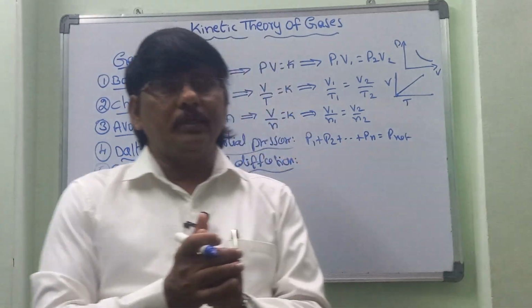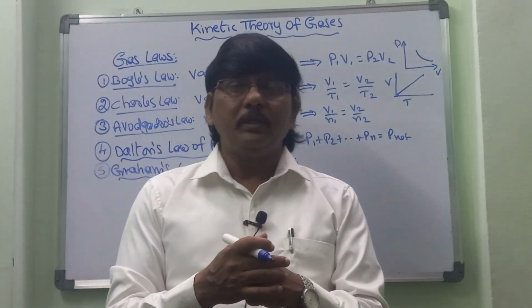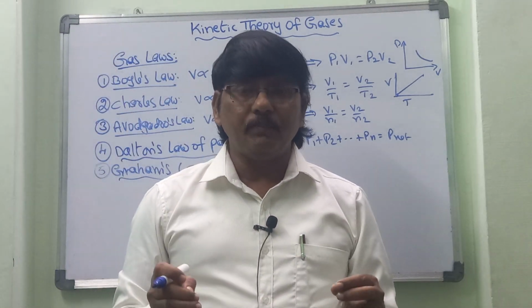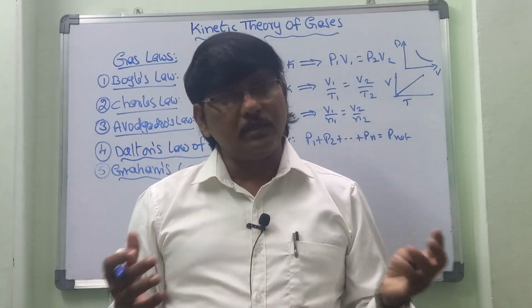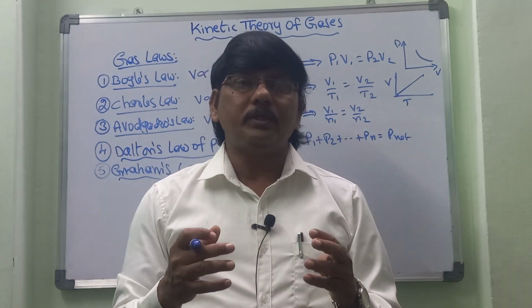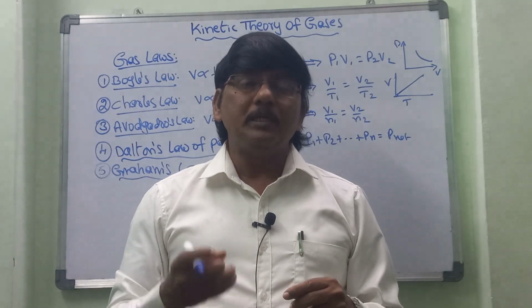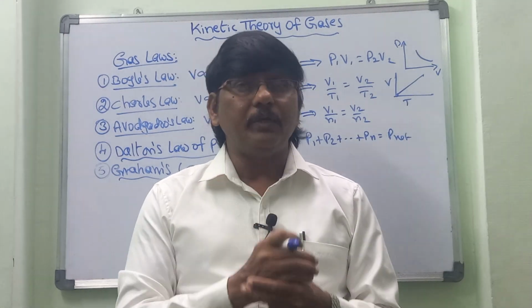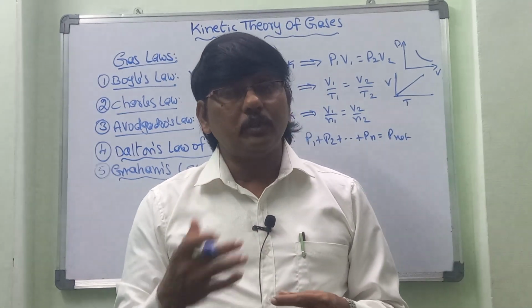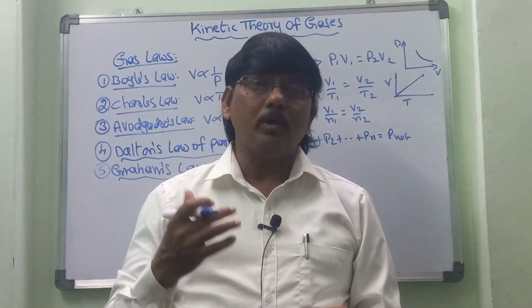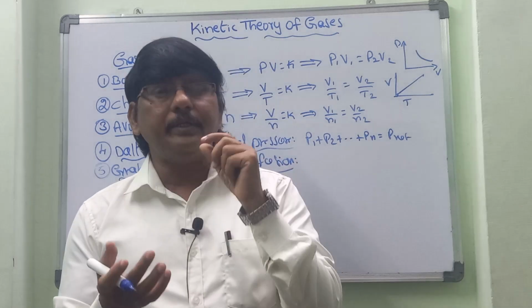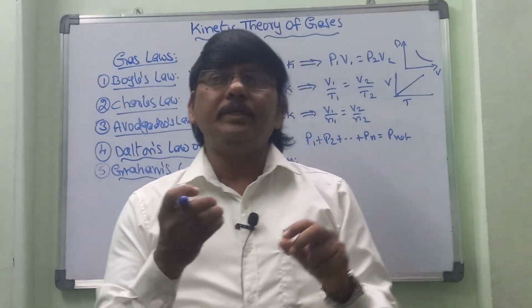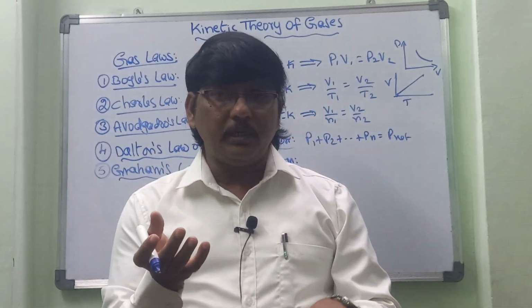According to Graham's law of diffusion, the rate of diffusion is directly proportional to 1 by root d. Also we can say the rate of diffusion is inversely proportional to the square root of its density, or of its molecular weight. Means if the density is more, diffusion is less.